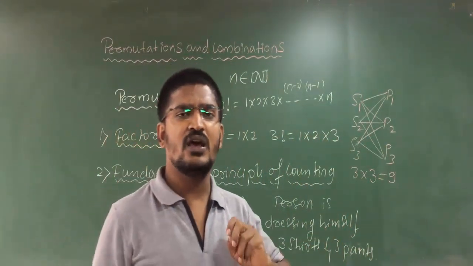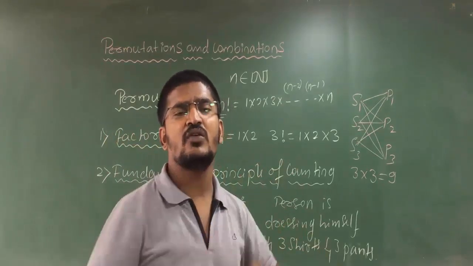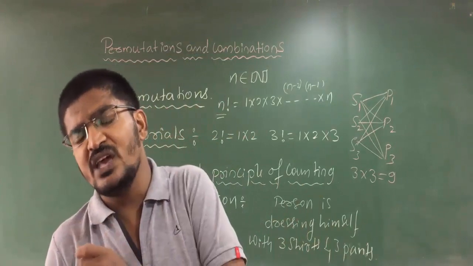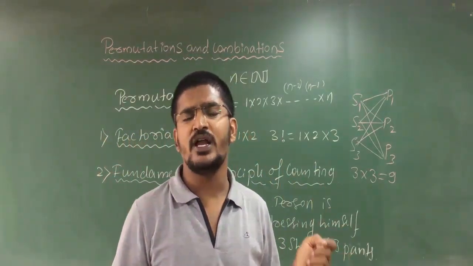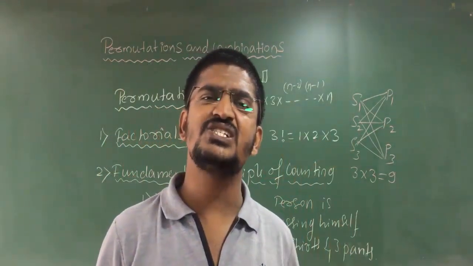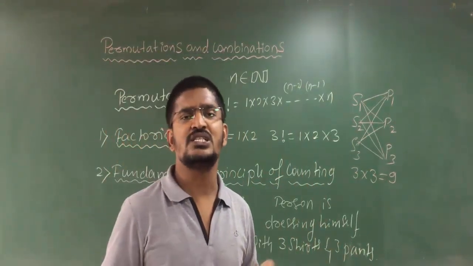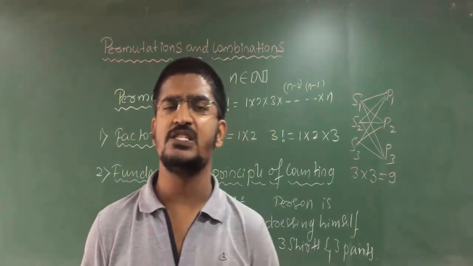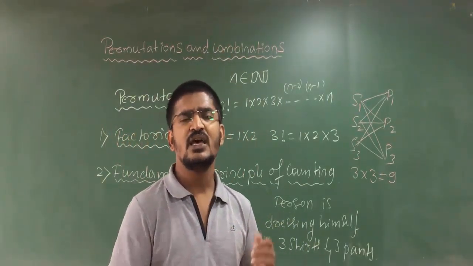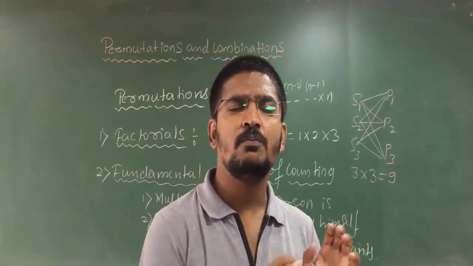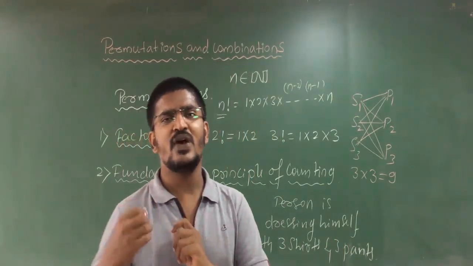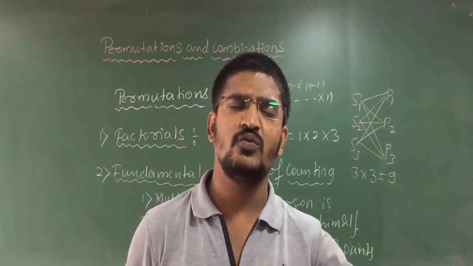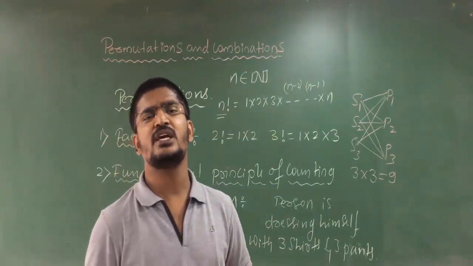So therefore B is depending on A. B will be done only when A is done. In that particular situation, it will be depending on each other, and we are going to use the fundamental principle of multiplication. That means event A has 3 ways, event B has 3 ways. The event B has to be done depending on the event A. In that situation, we use the fundamental principle of multiplication.